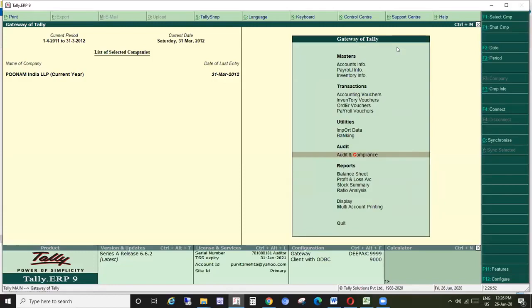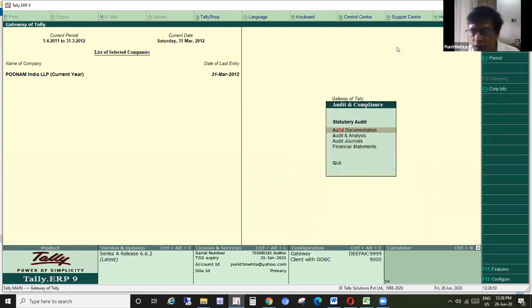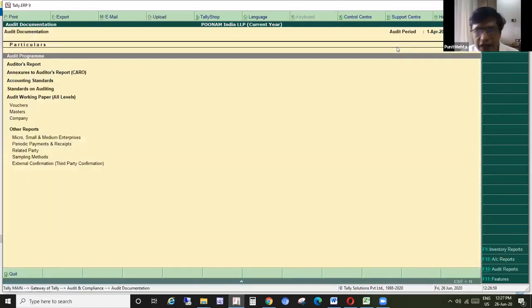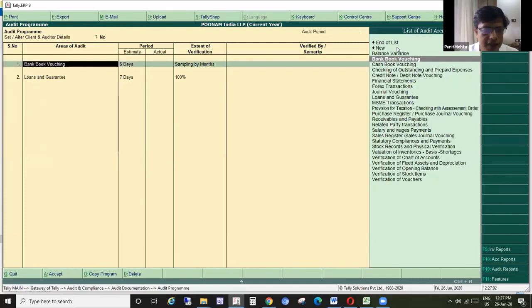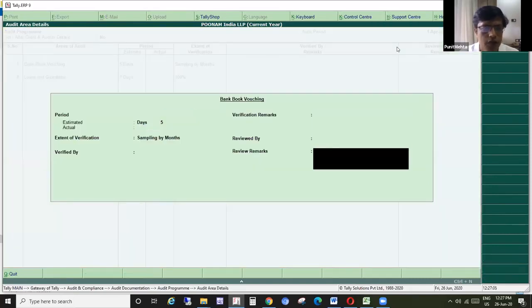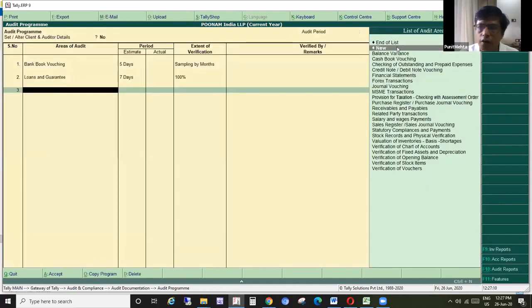Before we move to this audit tool, there was one question: in audit documentation, how do you create a new plan? How do you create new areas of audit? So here we had created. Here you can click on new.